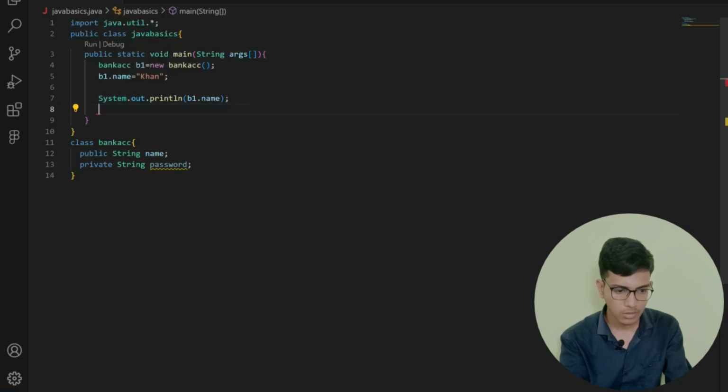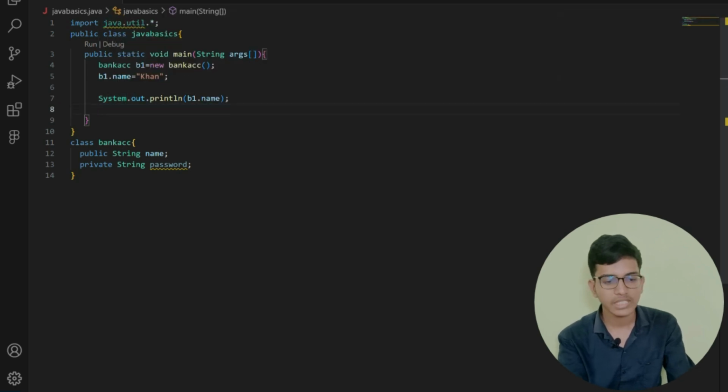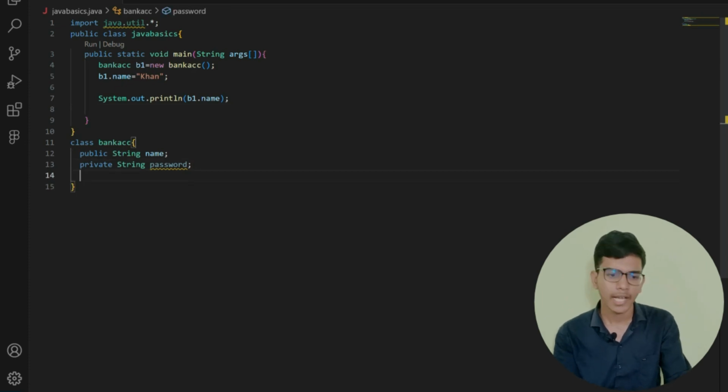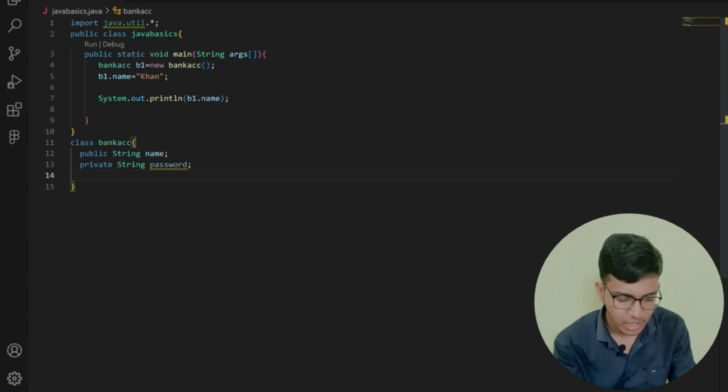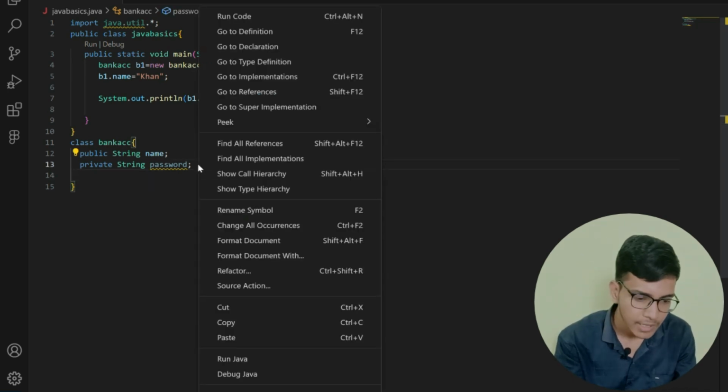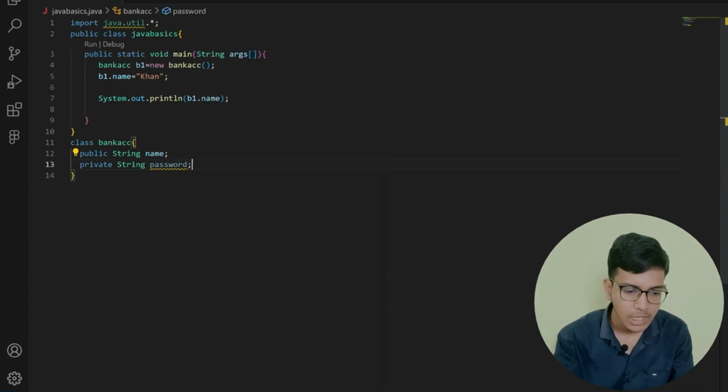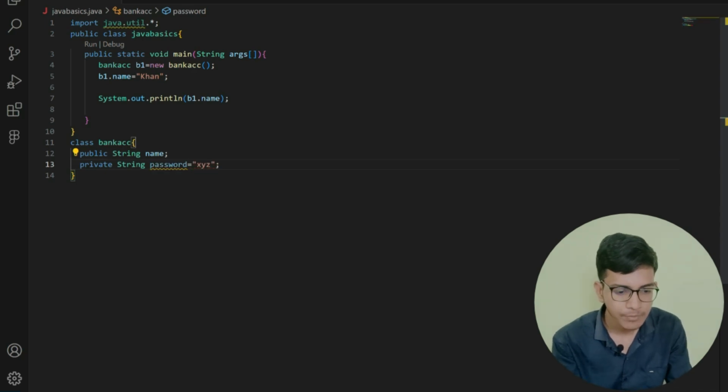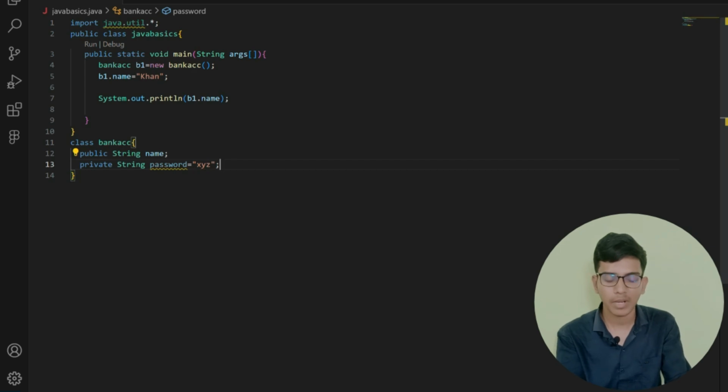Now this is how I can access a particular name, and I can restrict the access of a particular keyword. Here, how can I give the password? I can give the password by just creating a function, or I can assign the password directly here by writing password equals, suppose, xyz. So this is how I can give a password to my user.